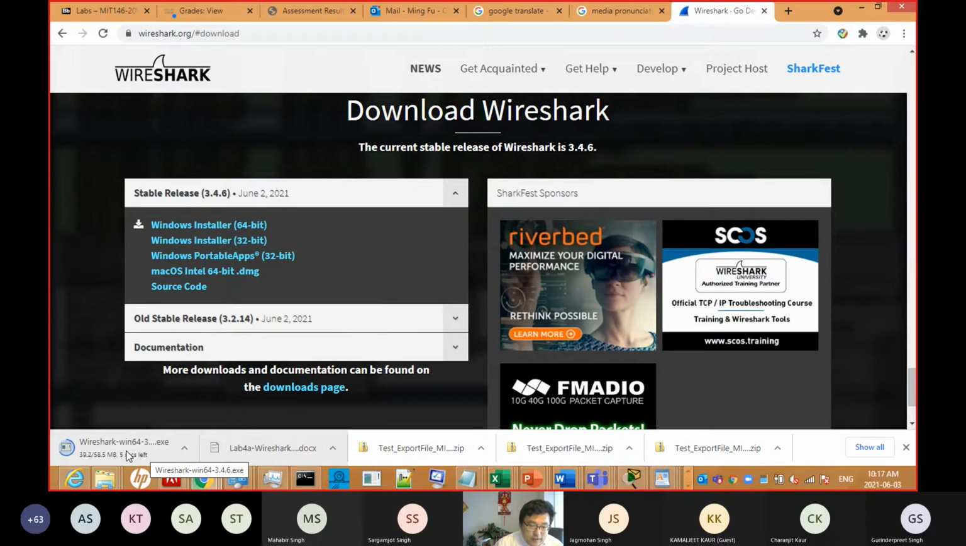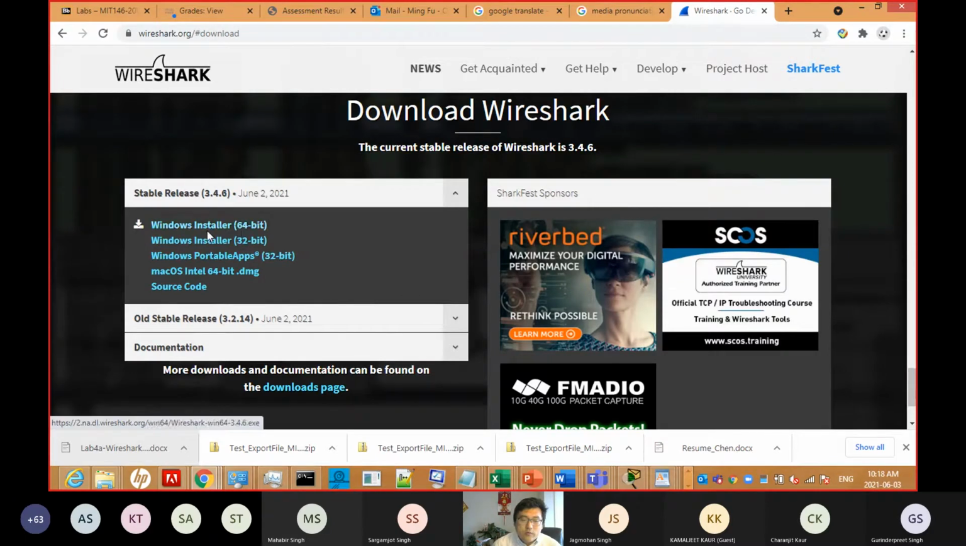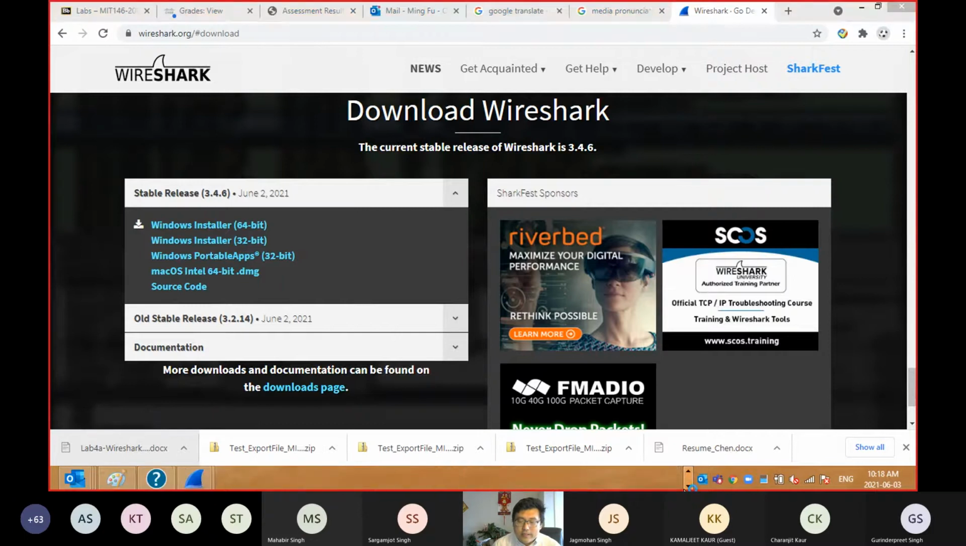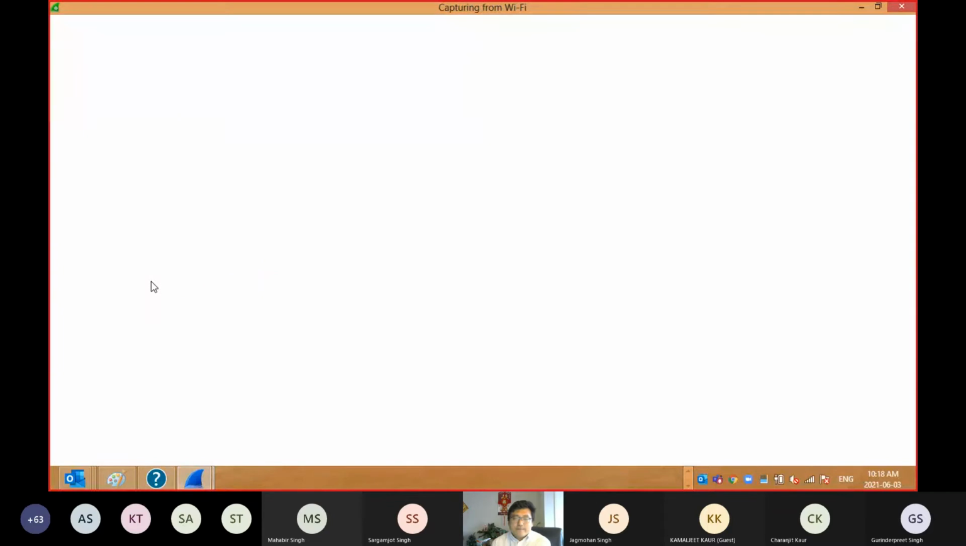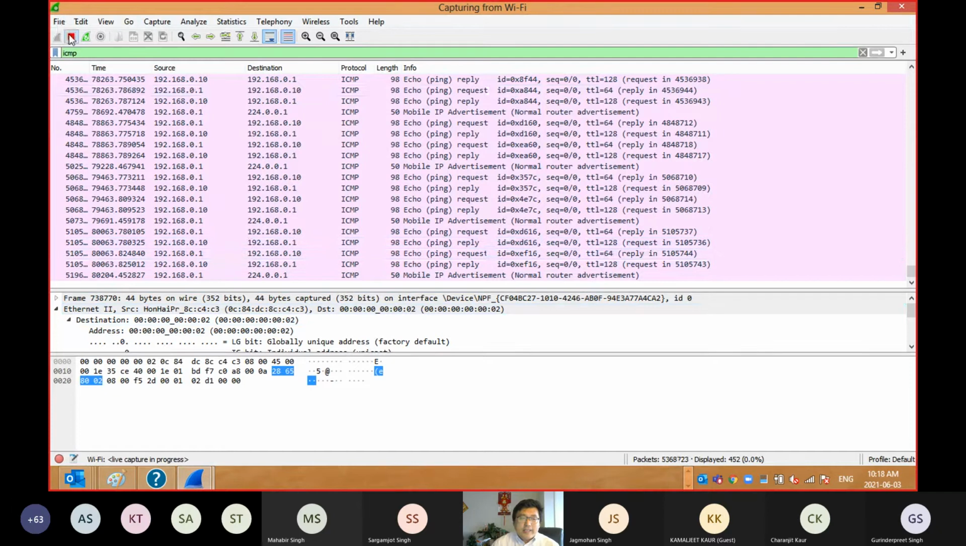If you click the Wireshark, you can run it, open it and install it. That's very easy, right? You know how to download and install that, right? After that, if you open it, you can see it looks like this. Yes, after you install it, it looks like this.